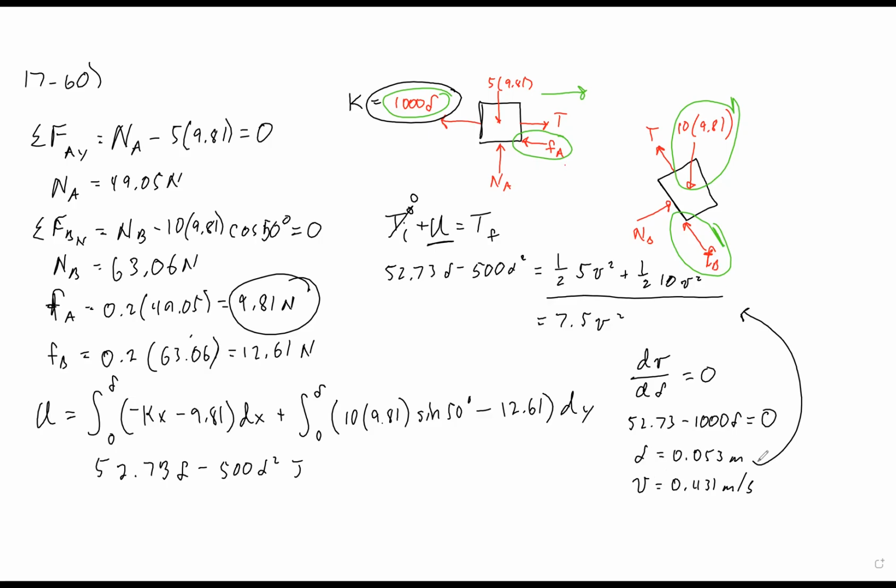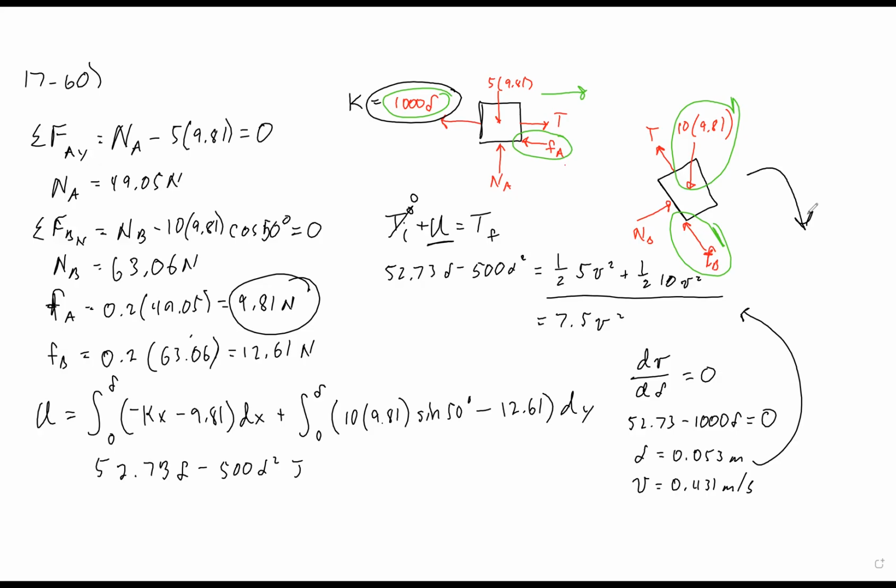Okay, so we found the position where the acceleration is now 0, which means the velocity is not changing. And we have to have a certain amount of knowledge. So we know that the blocks are going to start from rest, going downward.